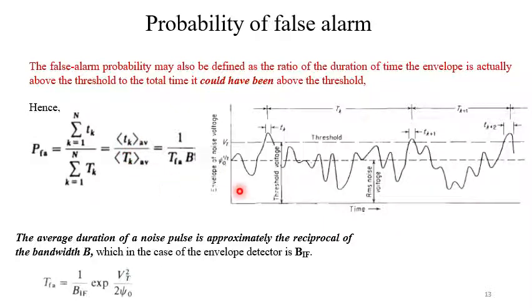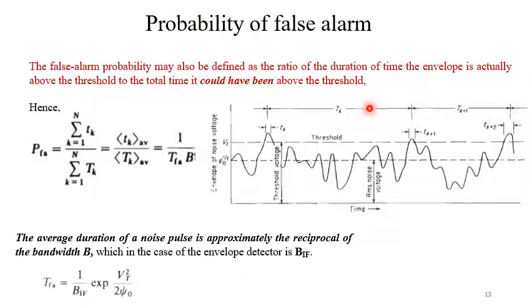Now what is small t and what is capital T? Small t is the time for which the envelope is above the threshold. So this is the time for the kth sequence. This is the time period for which the envelope is above the threshold, say tk plus 1, small t. This is the time period for which the envelope is above the threshold, say tk plus 2.